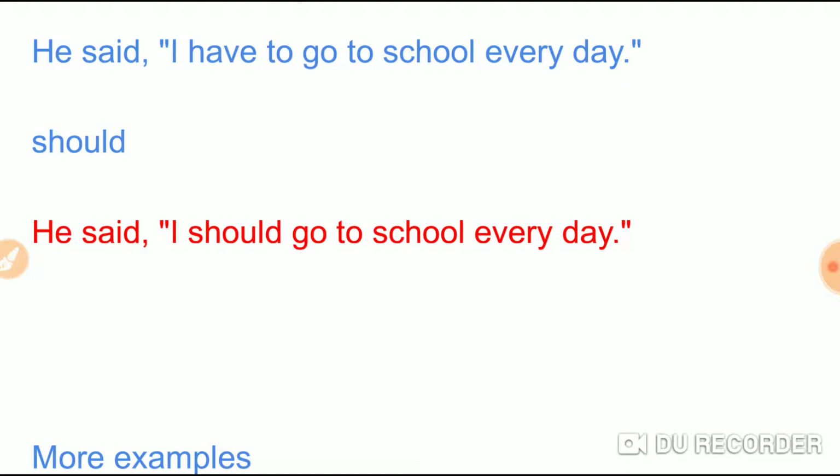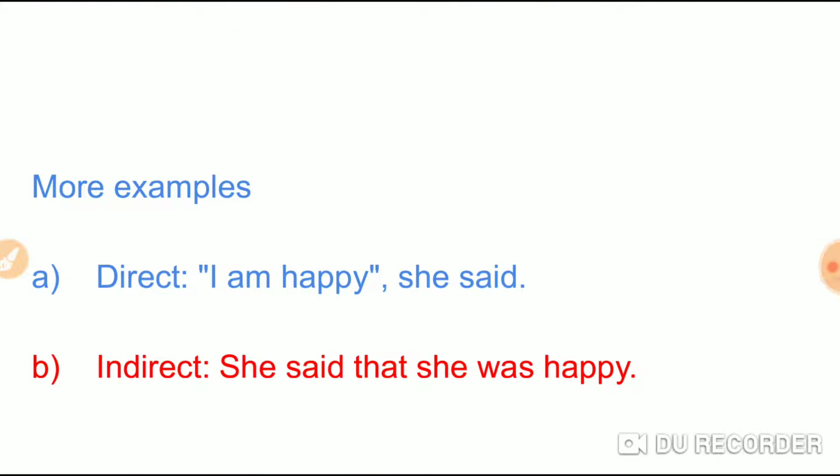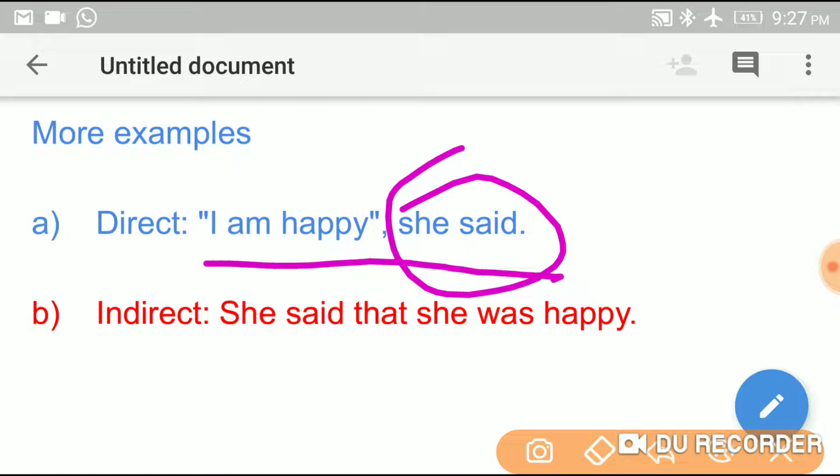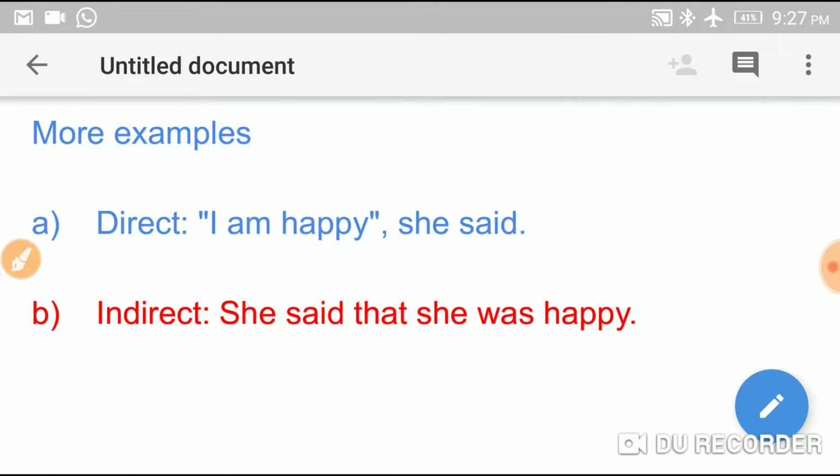There is a mistake here. Okay, let us go to more examples. See here, direct speech: "I am very happy," she said. See here, "she said" is at the end, so we have to take that one to the beginning. She said that she was happy. I changes into she, and am, simple present tense, changes into was. She said that she was happy.